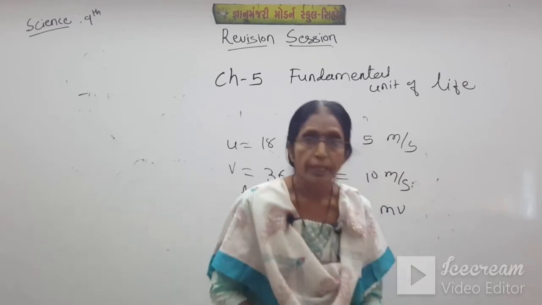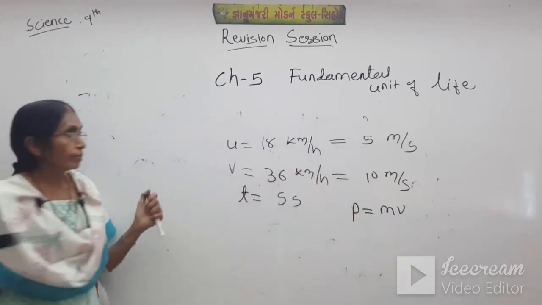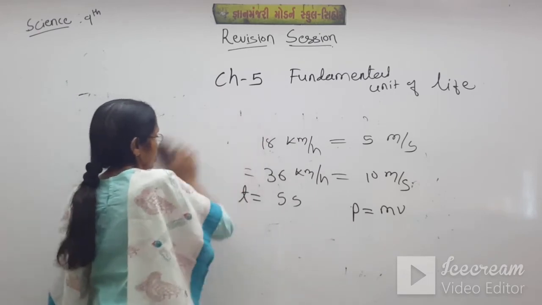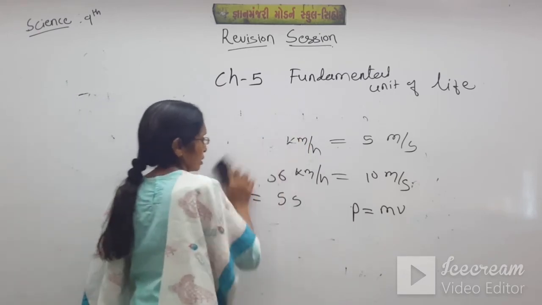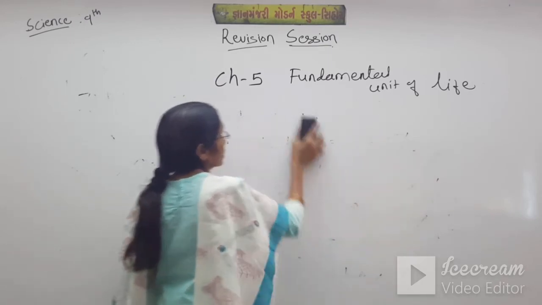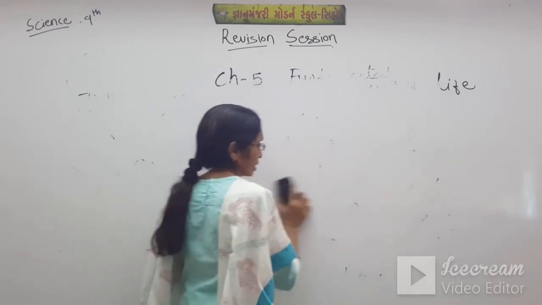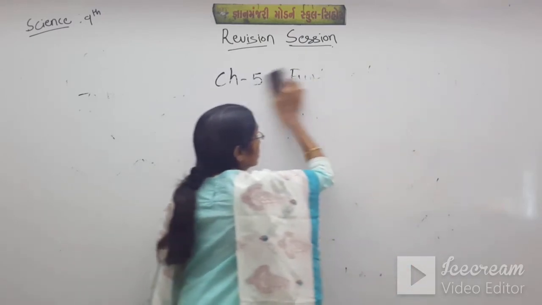physics, chapter number 8 and chapter number 9. Okay, students. Now we will go for the last chapter, that is chapter number 14, and that is our natural resources.